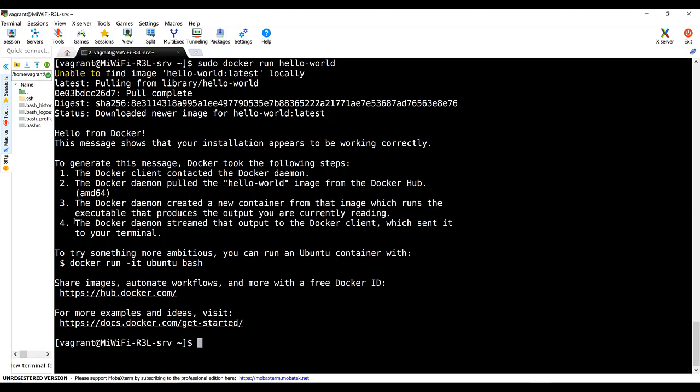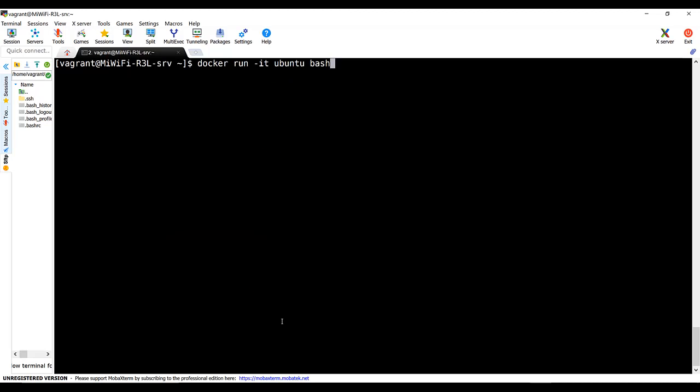Okay, so this is basically a self-check method to check whether your Docker installation is all right or not. If you are seeing this message, it means everything is all right. Once you have run this command, it suggests you try to run this command, that is docker run -it ubuntu bash. We are going to try this command. Ctrl+L to clear the screen and press enter.